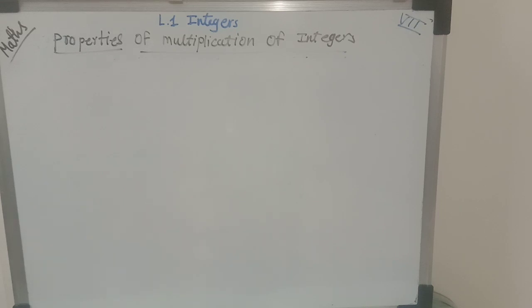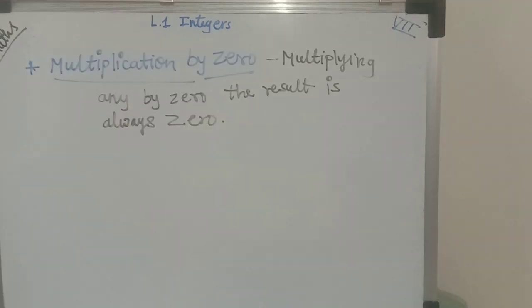Let's see the next important term which is related to multiplication, and that is multiplication by 0. This term is very important, and we have learned it in previous standards. When you are multiplying 0 with any number, you will get 0. Here also it is the same thing, but here we are learning it for integers.